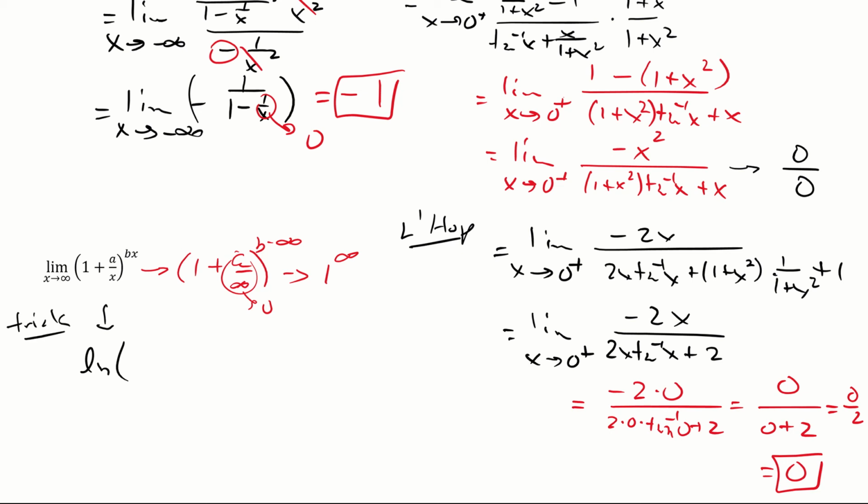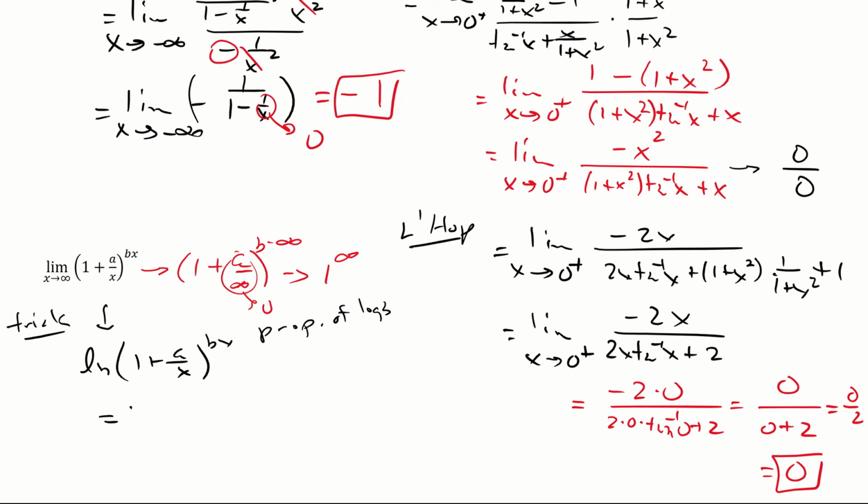If we look at the natural log and find that limit, then we take e to that limit and get your answer. So I'm taking 1 plus a over x, and bx is the power. Here comes a property of logs. That power can come down.